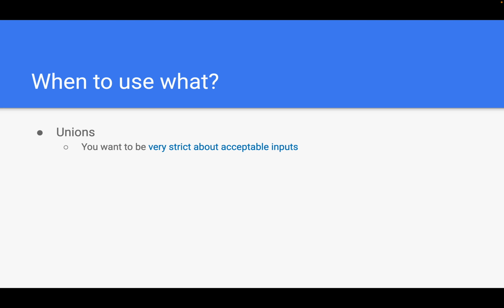I don't care if dogs would theoretically also be able to enter this function. No, I don't want that. This function is meant for ducks. You should not misuse it anyhow else. So if you want that, unions are a good way to go. However,